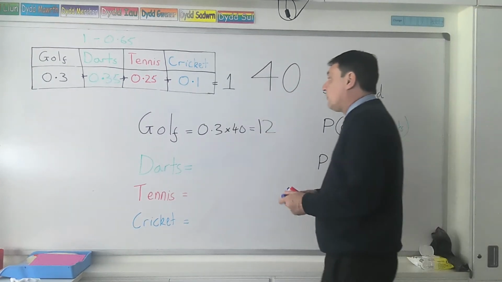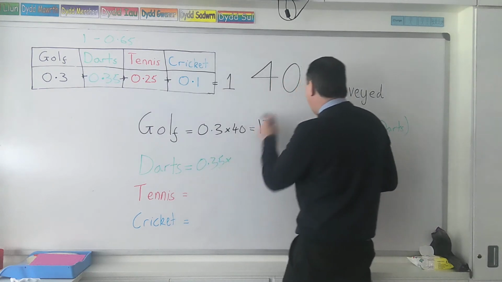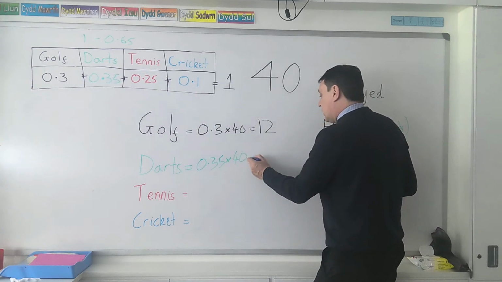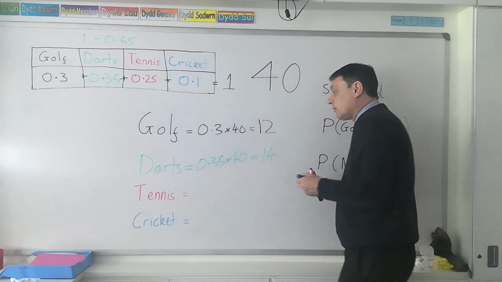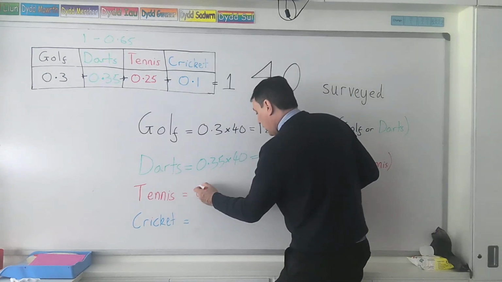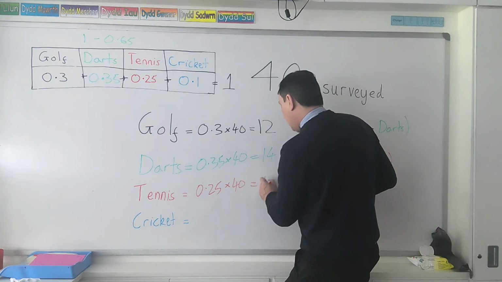In the same way, for the darts, you'd multiply the 0.35 by 40, the total surveyed, and that will give you an answer of 14. For tennis, in the same way, you'd multiply 0.25 by the 40, the total, to give you 10.